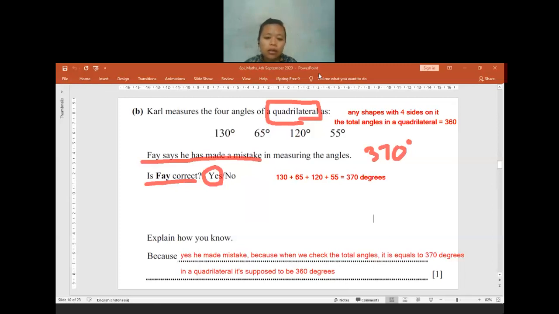Okay then. Let me check, someone told me something. Yeah, correct. If you want to say yes, he made a mistake because the total of his measurement is above 360, that is also okay. Or you can say that the total of his measurement is not equal to 360 degrees, also fine. Okay, is there anyone having any questions still? Or is my explanation still confusing, too fast, or anything? Okay, if no question, I will move to the next question.